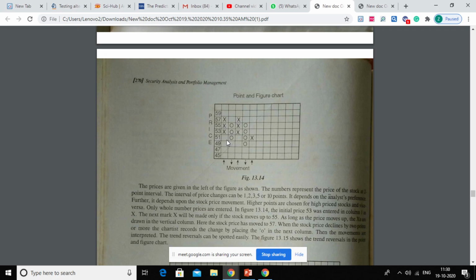And this way you can even read for what period the bullish trend continued and what type of correction you can see, in how many days the correction happened, and after how many days there was a bearish trend, and for how much time it continued. Okay, so this generally reflects the price movements, bullish trend, bearish trend, and the secondary corrections. So this is about the point and figure chart.